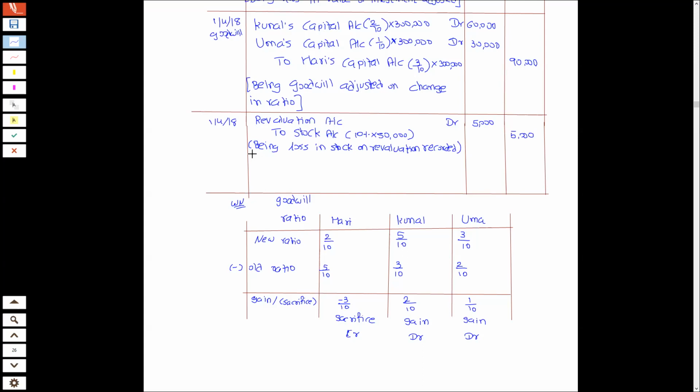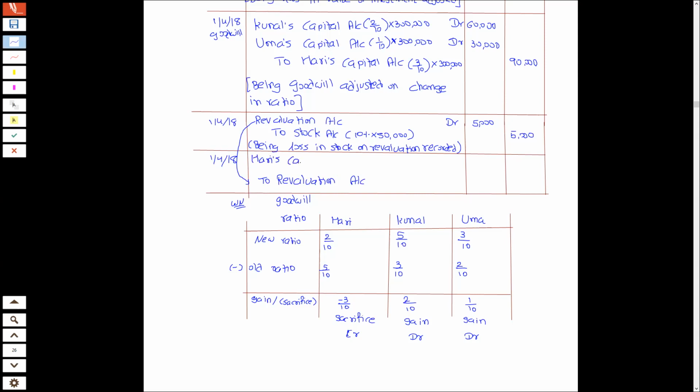So we have recorded the loss, and this loss needs to be distributed amongst the partners in old ratio. So revaluation को credit कर दो. So I will write to revaluation account and debit the partners.